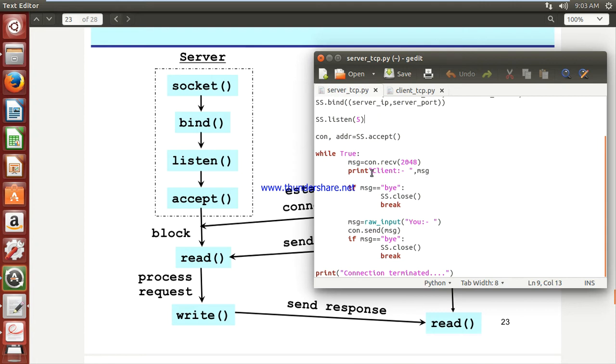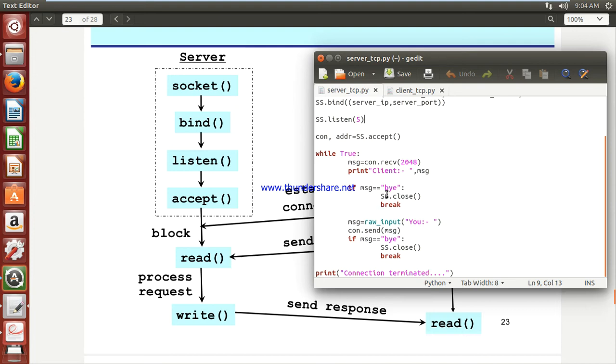Then after some time you are supposed to write some information. In that I am checking whether the message is equal to bye. If so, I close the server socket, server socket dot close, and then break, and the while loop ends, and after that print that connection termination will occur in my terminal.